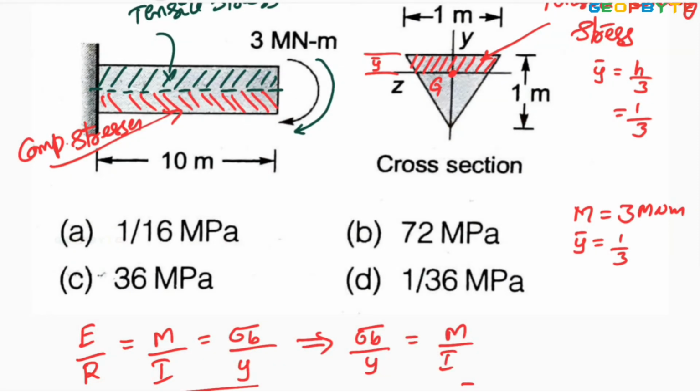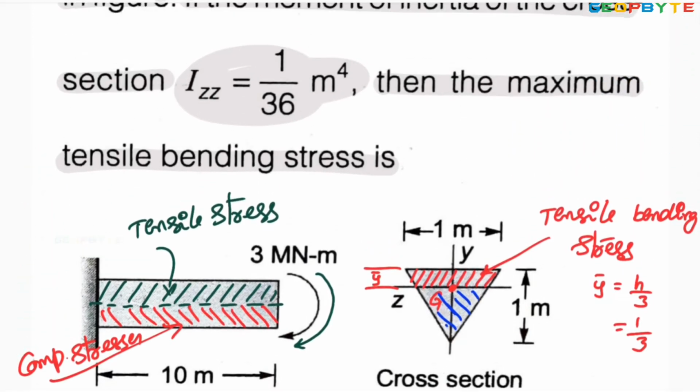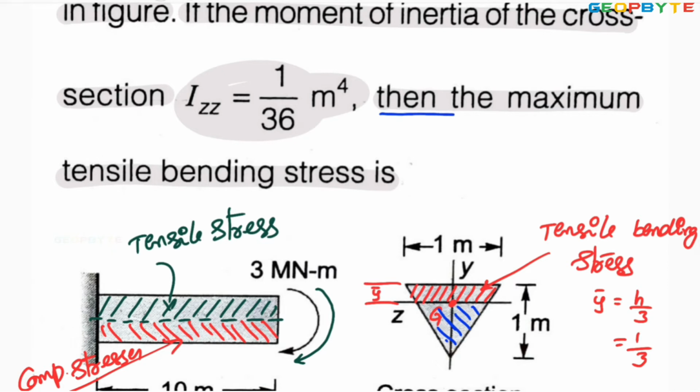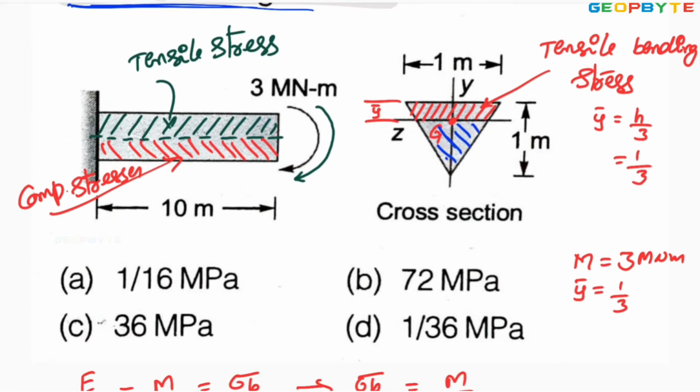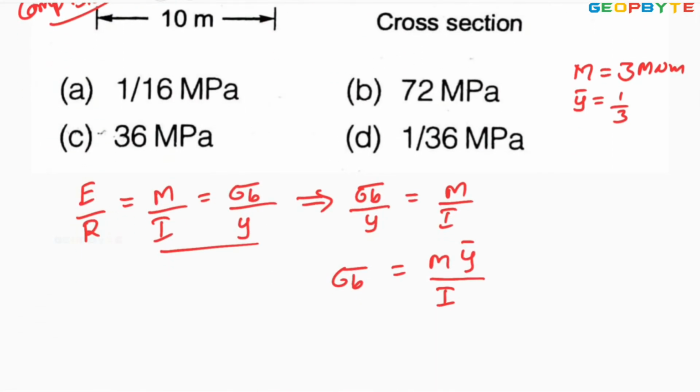I should not take this region, because in this region compressive stresses are developed. It is clearly given: you are asked to find the maximum tensile bending stress. Tensile bending stresses are developed on the base side. So here Y bar you got it. Then I equals b h cubed by 36.